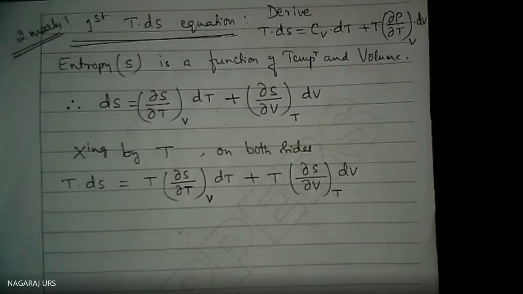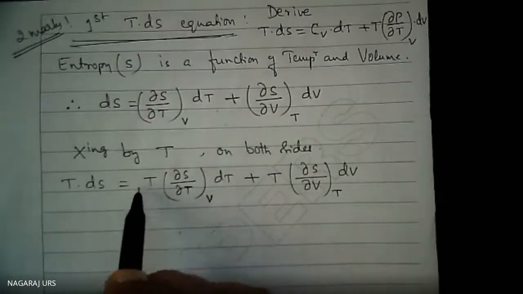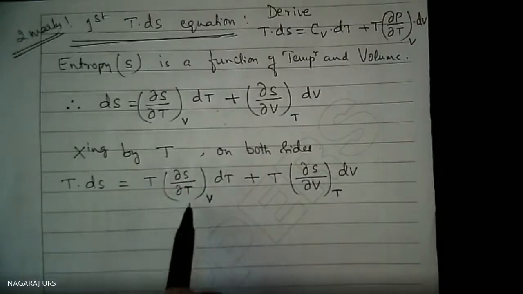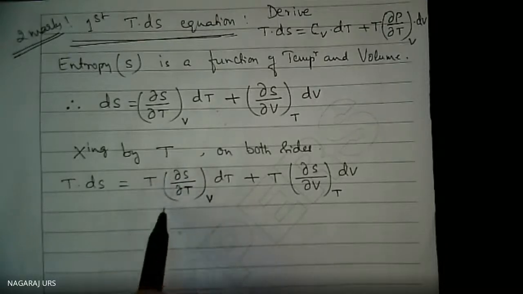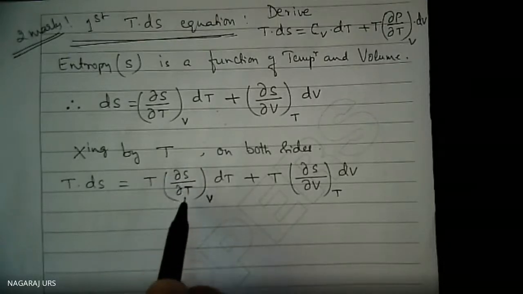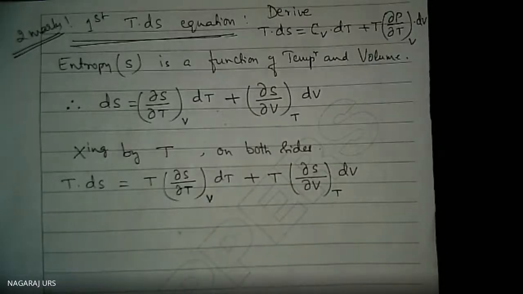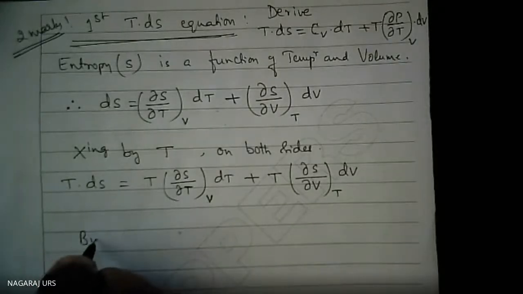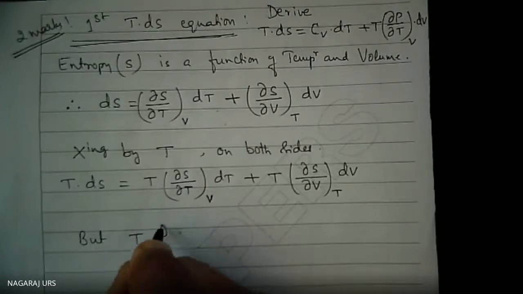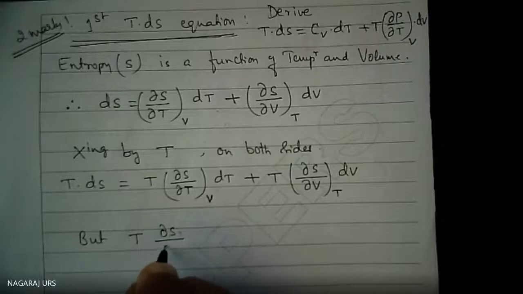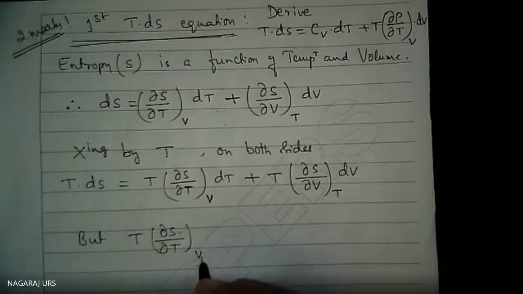Followed this? But this value is equal to CV. The specific heat at constant volume definition says that T into del S divided by del T at constant volume is equal to CV.